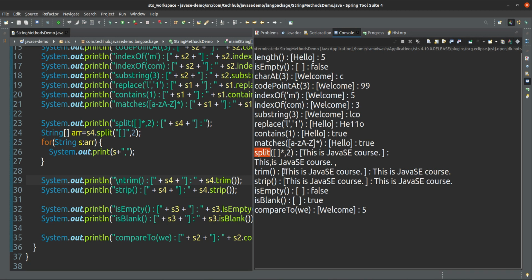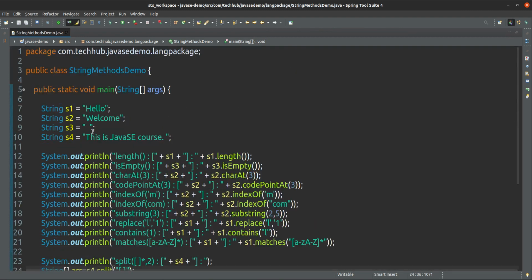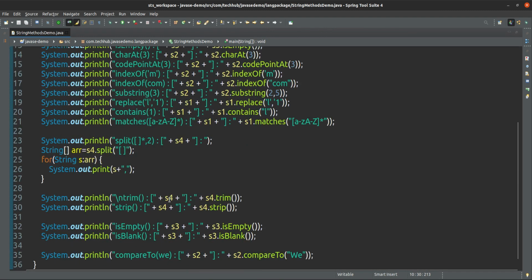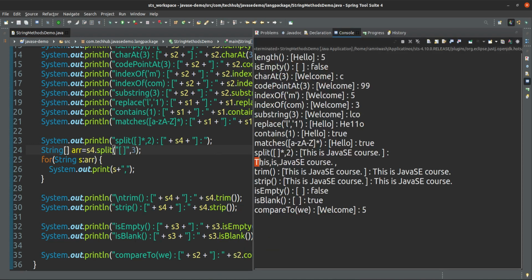If I will not give this index, in that case how will it split? It will split all, wherever it's matching. If I give here some number, if I give 3, then it will give 3 parts only. See, this is coming in another string, this is coming in another string, and this one is coming in one string.